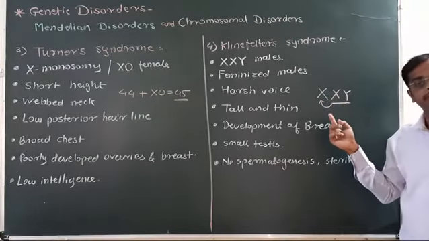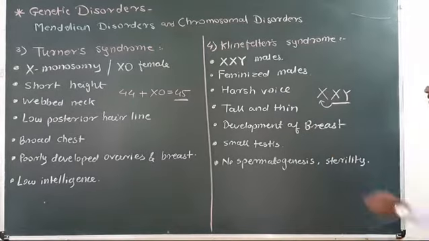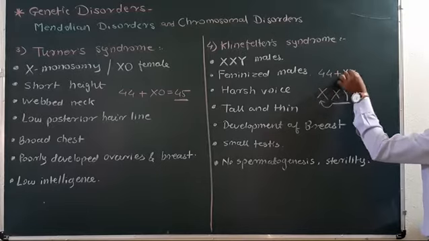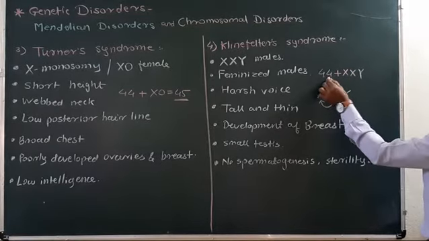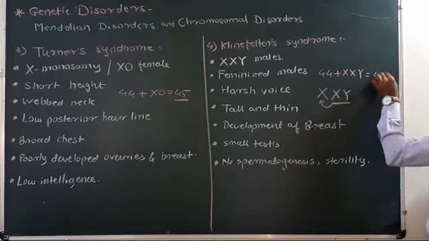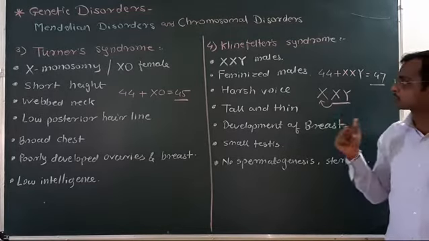This also forms due to non-disjunction of chromosomes. So the chromosome number is 44 plus XXY, that is 44 plus 1, 45, 46, 47. Here is also aneuploidy, 47, an abnormal chromosome number with an extra X chromosome.